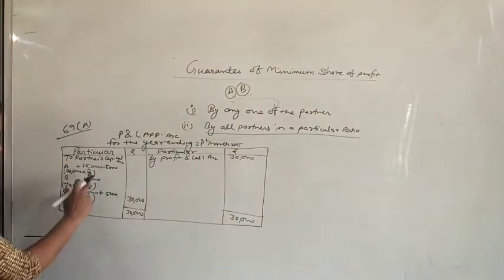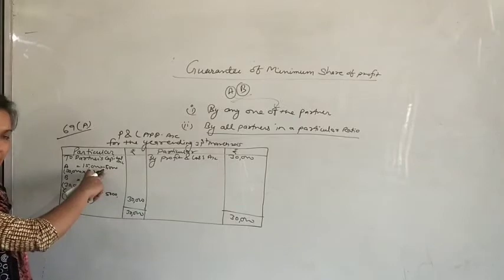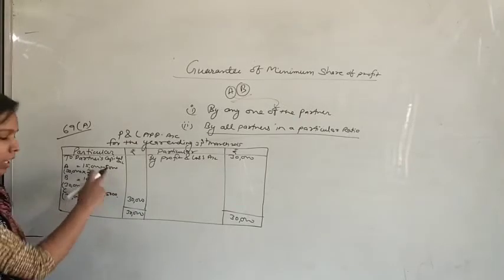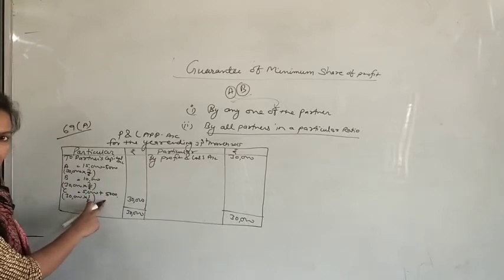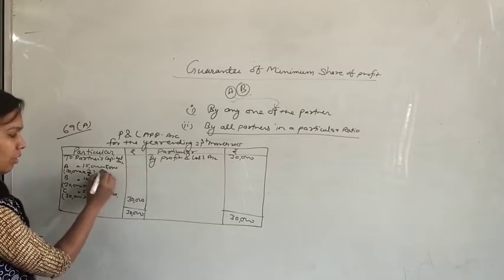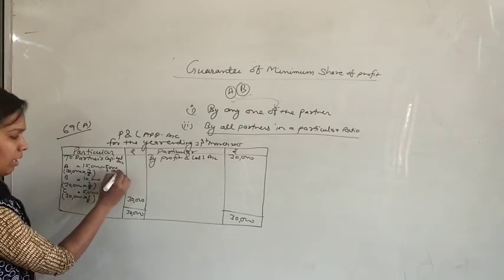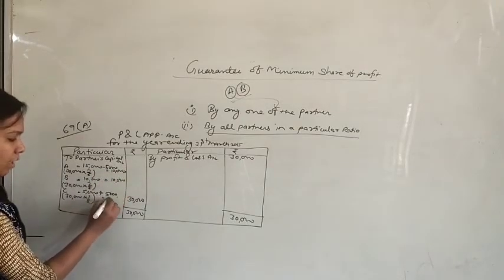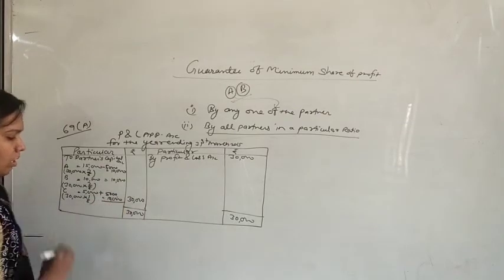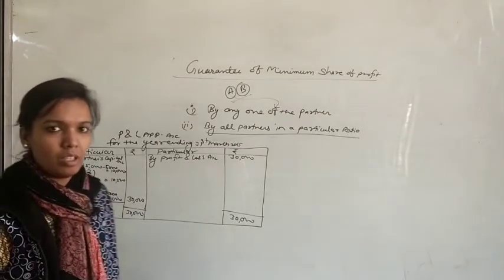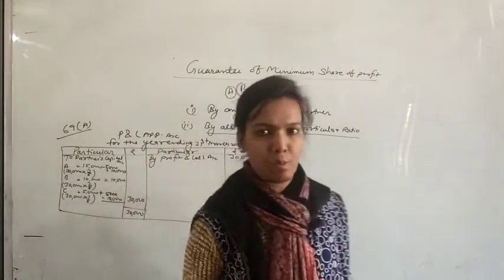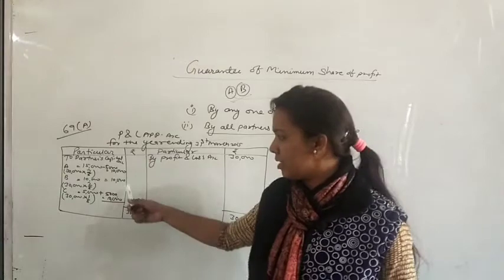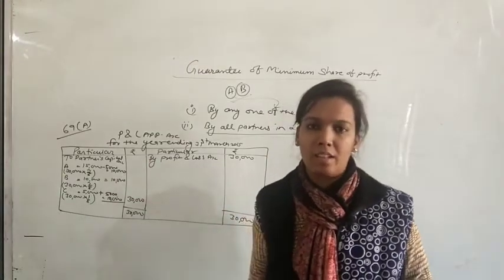Means deficiency guarantee is given by A to C, so it will be deducted from A and added to C's profit. So net profit will be 10,000 for A, 10,000 for B and 10,000 for C. This is the real distribution now after adjustment of guaranteed profit. Clear? It is an easy point, not tough, you just have to see only the guaranteed amount.